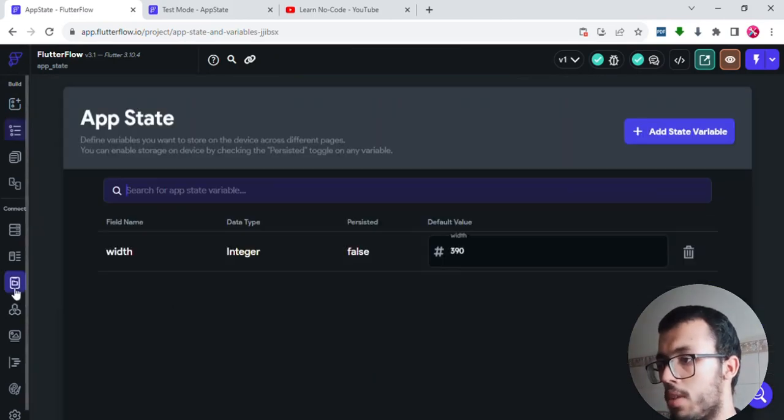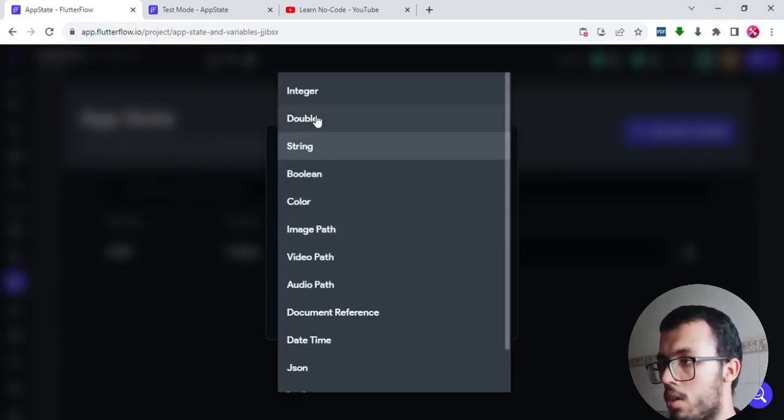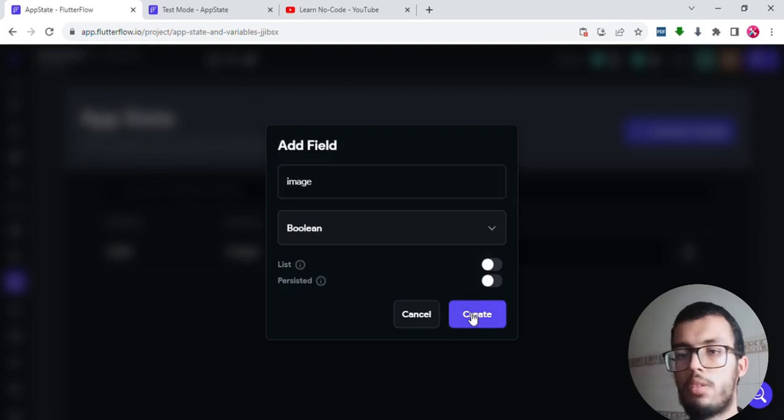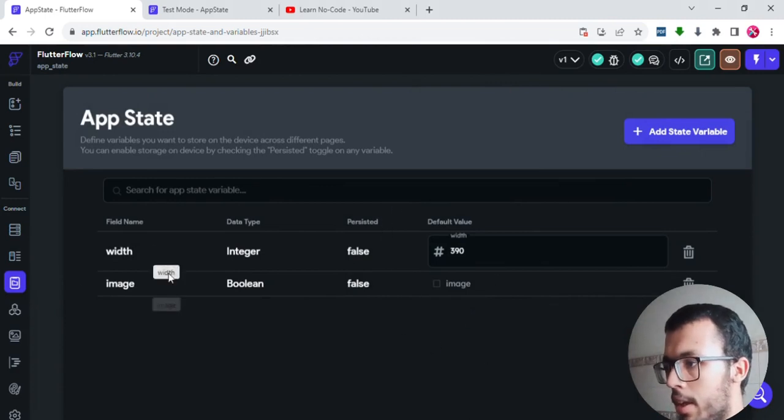I will go back to the app state, and I will add another update, which is image, but this time it's not going to be a string or an integer, but a boolean. A boolean value is actually simple. Boolean means true or false, yes or no. That's what boolean is. So I will create that.